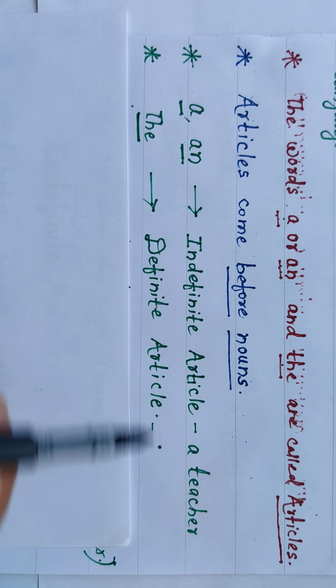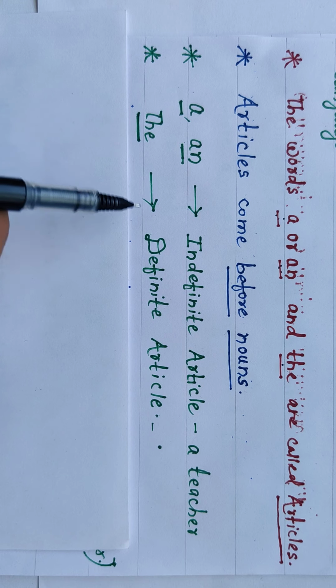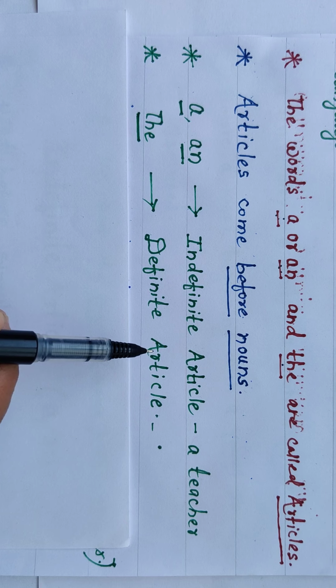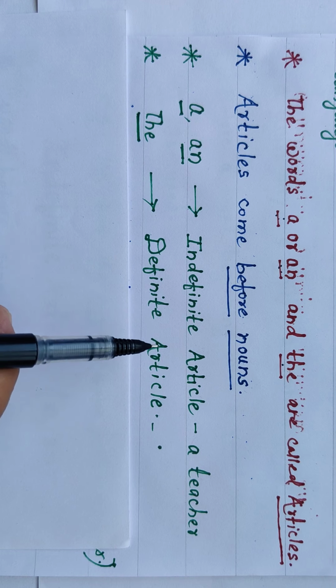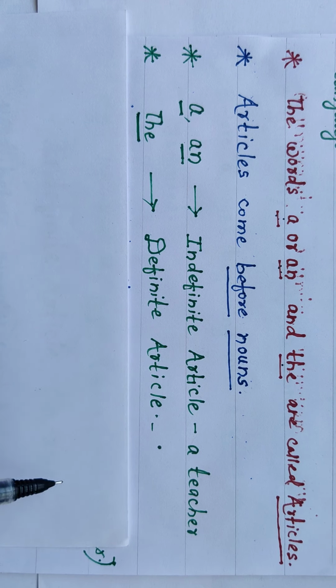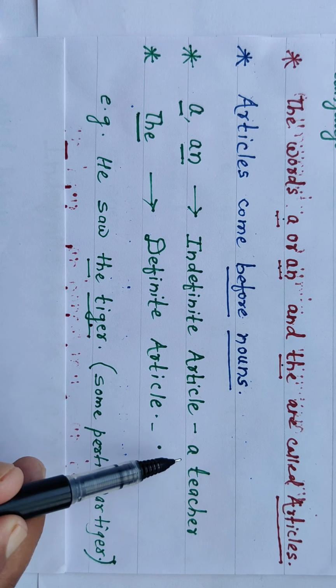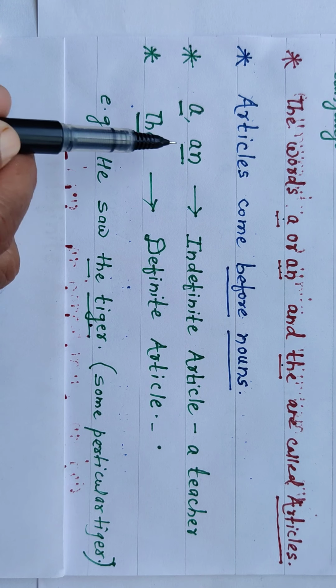So a and an are called indefinite articles, and the is called the definite article because it normally points out the particular or definite or certain thing or person. For example, in the sentence he saw the tiger, it means some particular tiger. But a teacher means any teacher, while the tiger means that he saw one particular tiger. That is the difference between these two.